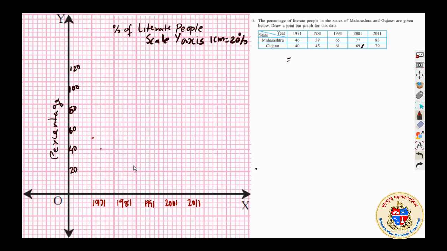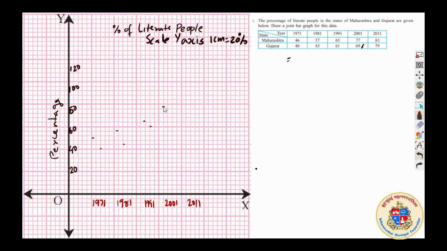and that of 1981, 57 is Maharashtra, so it will come around here, and 45 is Gujarat, so it will come between 40 and 50, at 45. Okay, I told you the limitation of the graph's size in a digital screen. And then we have 1991, 65. 60 is here, 80 is here, 70 is here, 65 must be in between. Okay, and 61 for Gujarat, and 77 for Maharashtra in